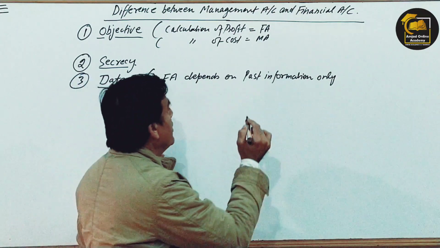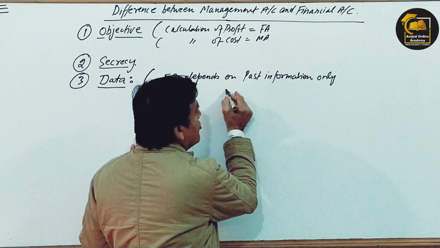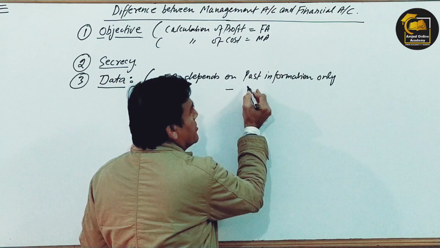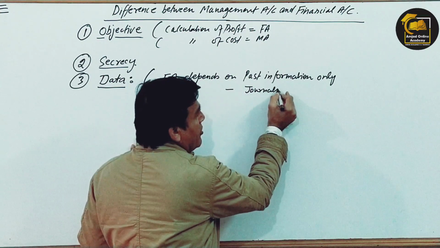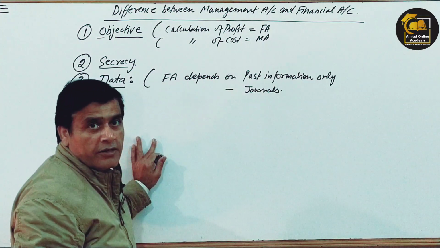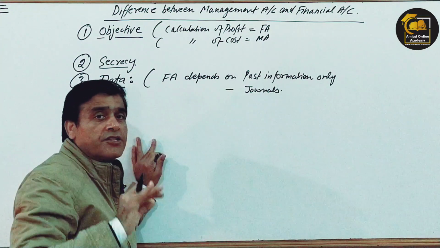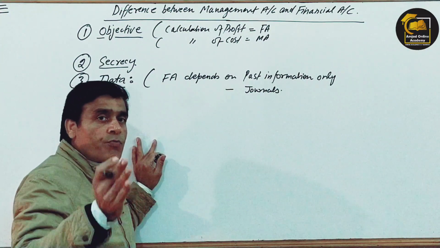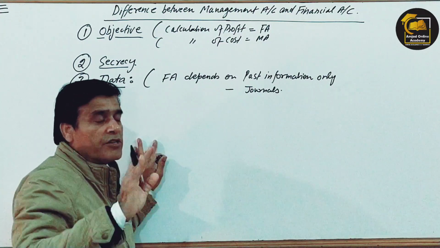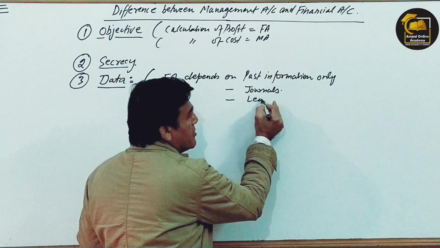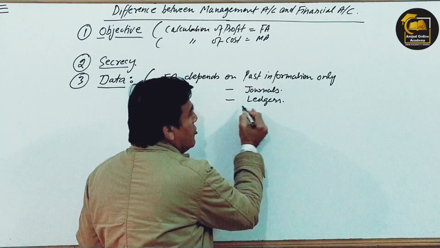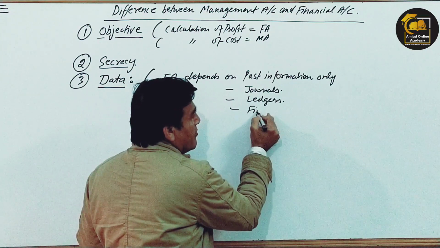For example, in financial accounting, first, what do you have to prepare? Journals. How do you prepare journals? When there are past transactions. So if there are no past transactions, you cannot prepare journals. On the basis of journals, you prepare ledgers, and then you prepare other financial statements.